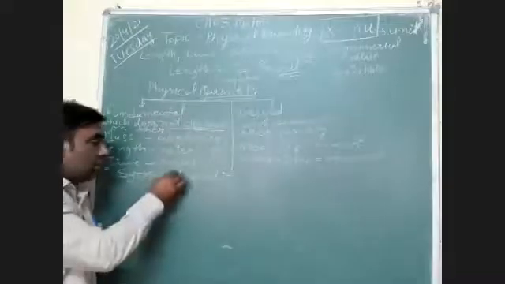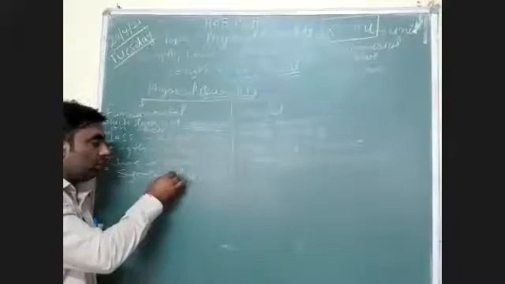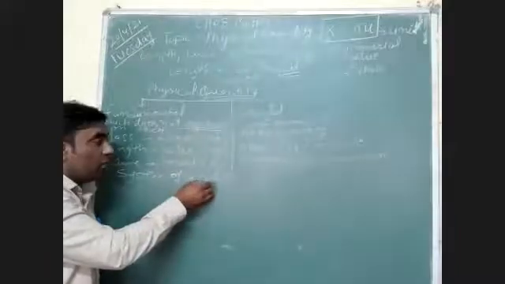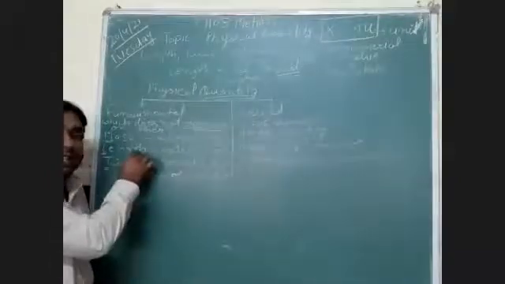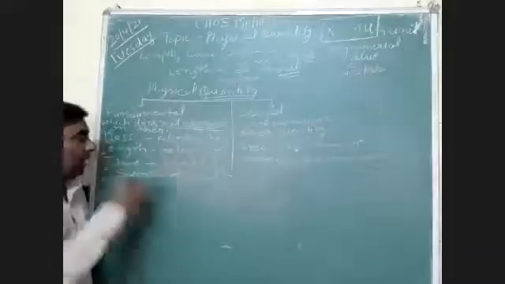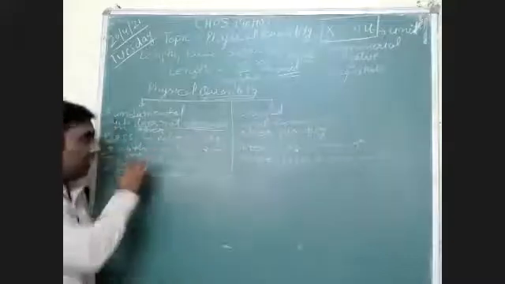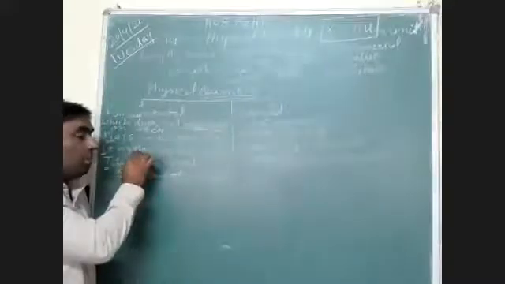System of units means we have some system for the units in which we can measure the physical quantity. The same physical quantity, length, can be measured in meter, in centimeter, in kilometer. We have different units.